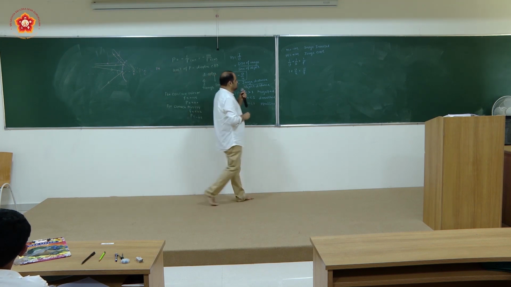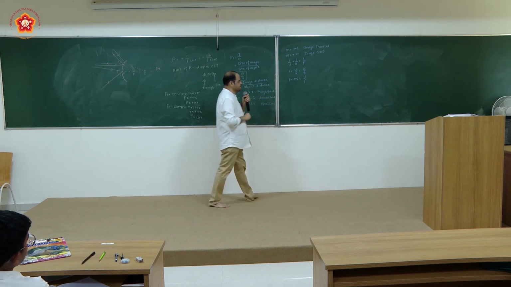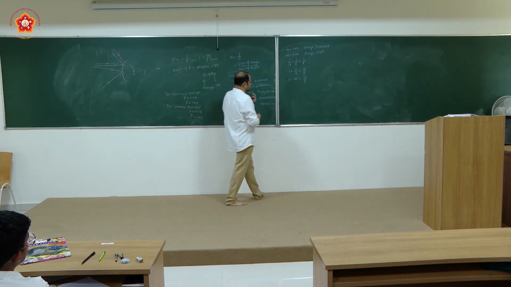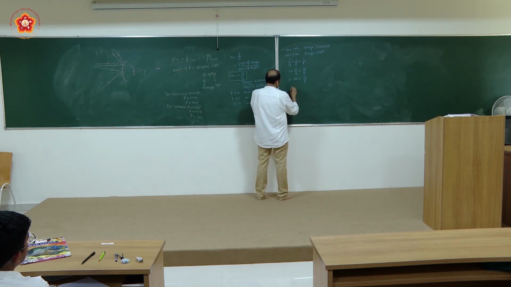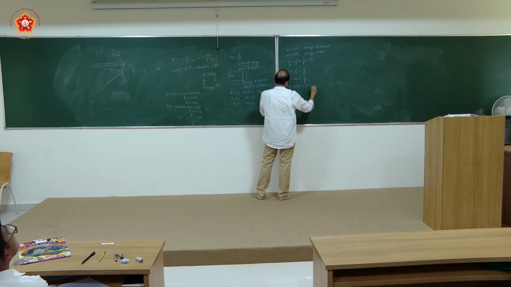So can I write down this relation as 1 minus M is equal to V upon F? Right? So I can rewrite this relation as 1 minus M multiplied by focal length will be giving me the image distance. If I'm calling this as 1, this is the second form of it.